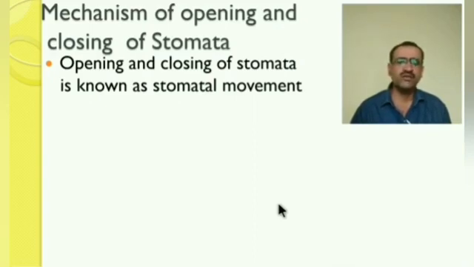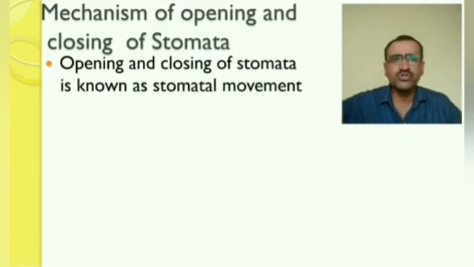Here, the inner wall of the guard cell is thick, as we saw in the last lecture on the structure of the stomata. When we see the structure of stomata, there are two walls, the outermost wall and the innermost wall.